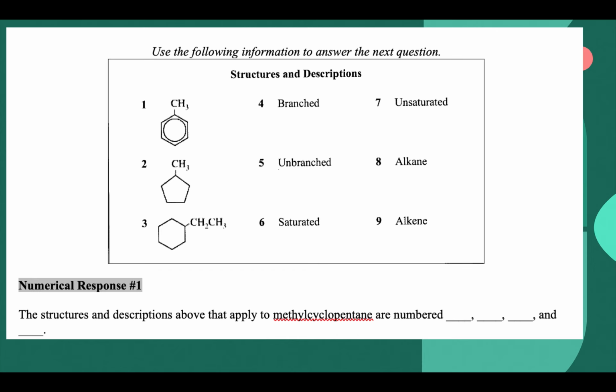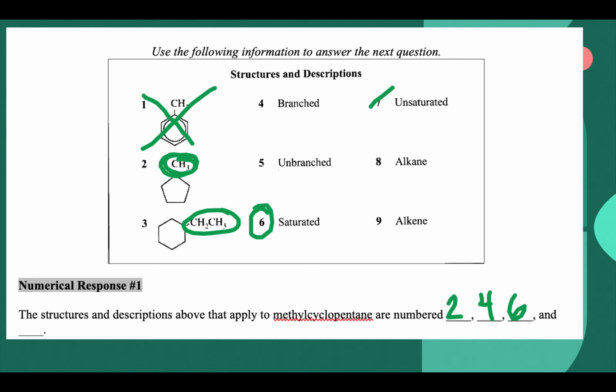The structures and descriptions above that apply to methyl cyclopentane are numbered. So the first one, definitely not going to be number 1 because that has a benzene group. It could possibly be number 2, which it would be because we have that methyl group, whereas in number 3 we have an ethyl group. So we know our first one's going to be 2. Because we have a group coming off of the chain, it is branched. So we can do number 4. If we didn't have anything coming off, we could say unbranched. We don't have any double or triple bonds, so it is saturated. And lastly, if you have no double or triple bonds, you are an alkane ending in ane. So that last one would be 8.